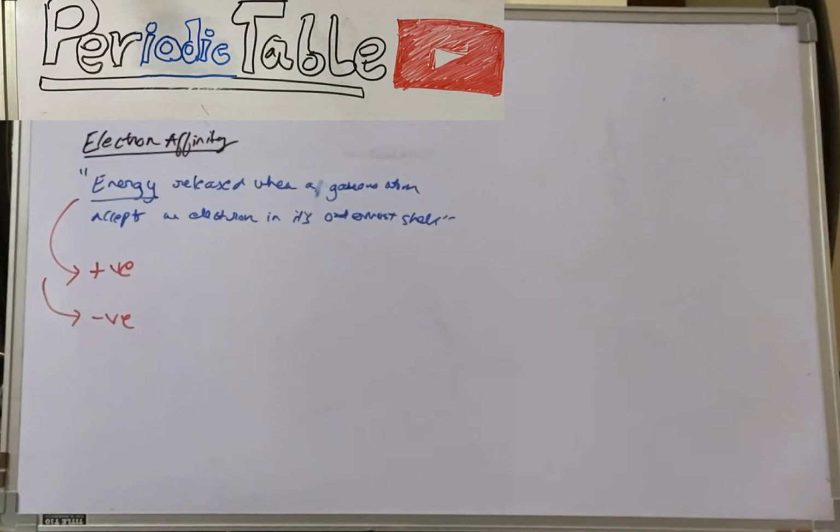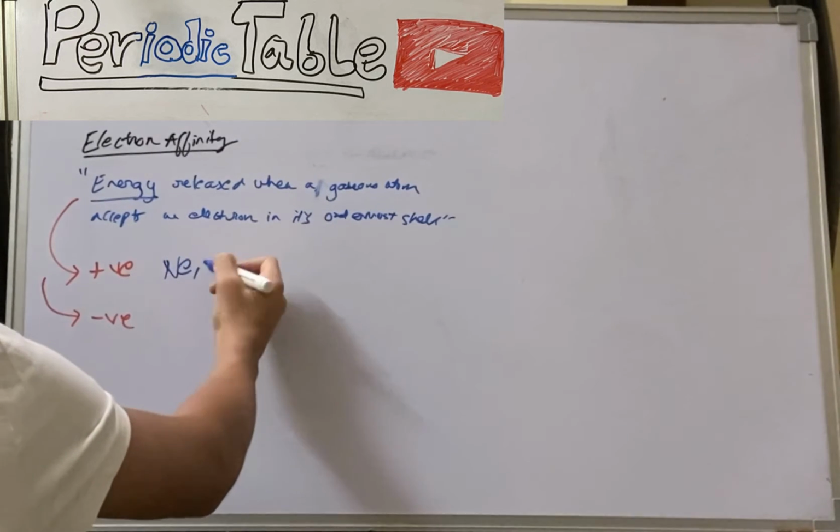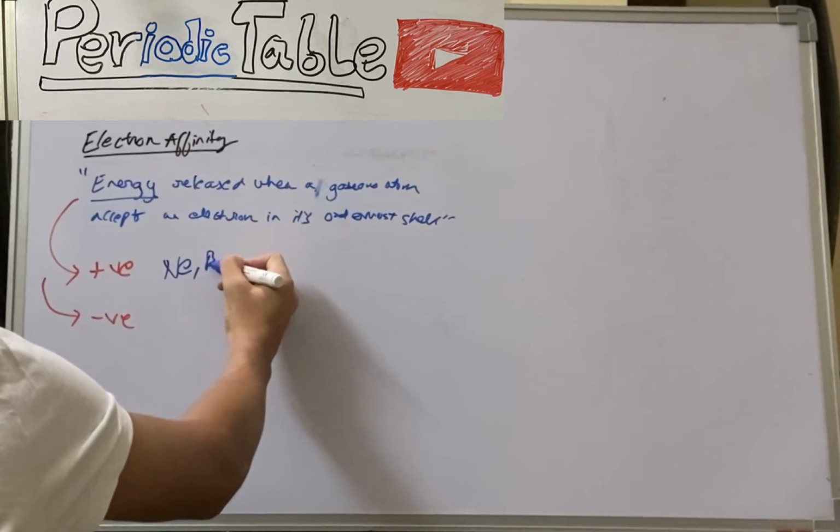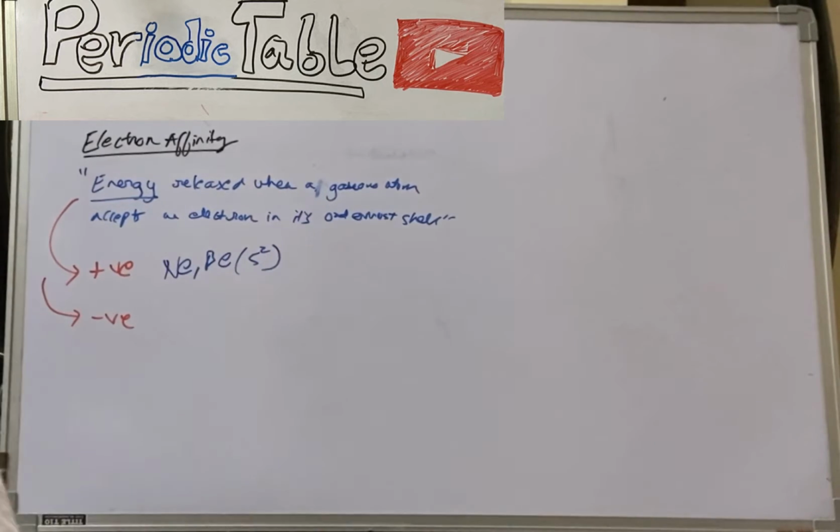So when an atom usually accepts an electron and gets converted into an anion, the electron gain enthalpy is generally negative. But if the atom is partly stable or fully stable, like neon, or partly stable, an example being beryllium because it has an s2 configuration, then for these atoms the electron gain enthalpy is always positive, whereas for the other atoms it is always negative.